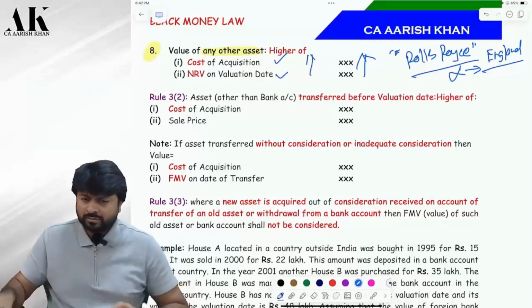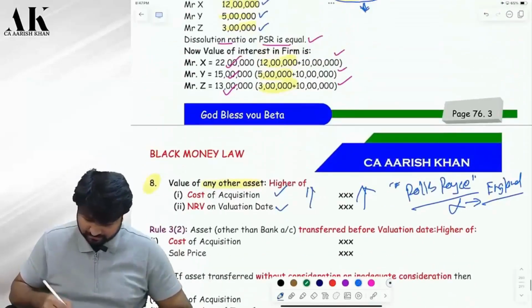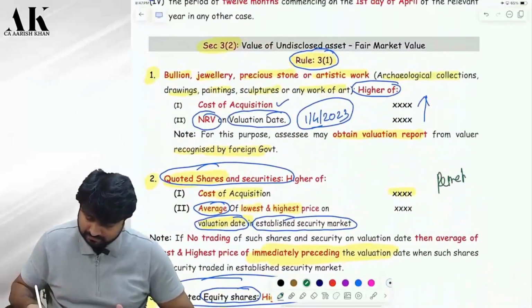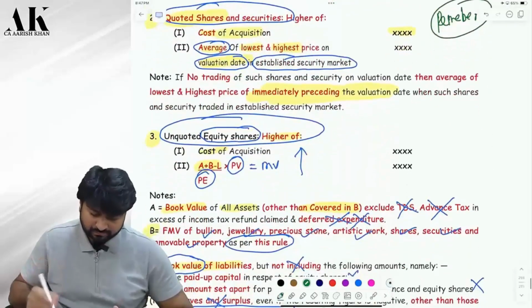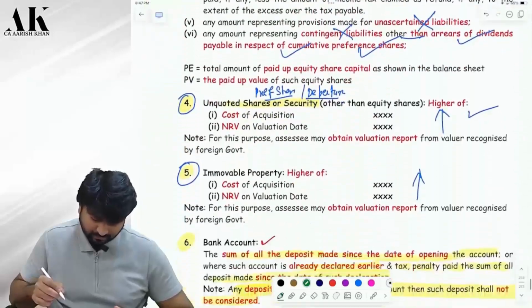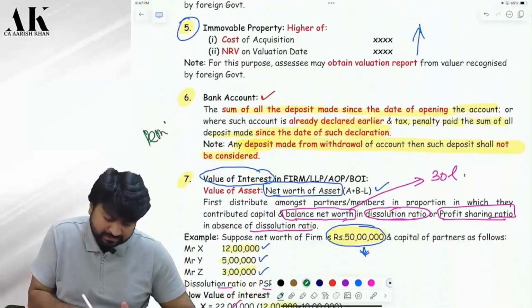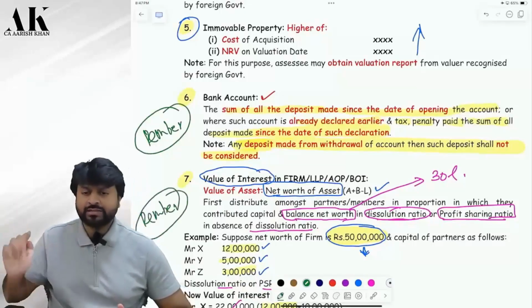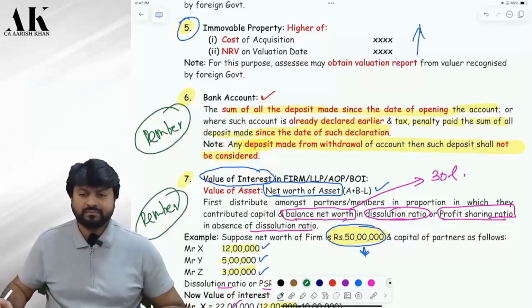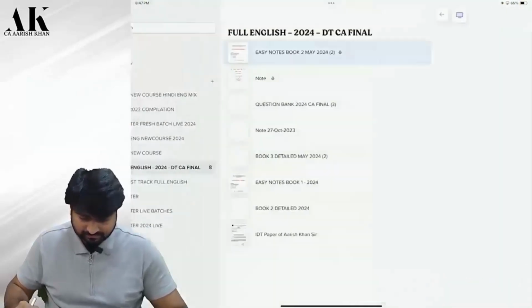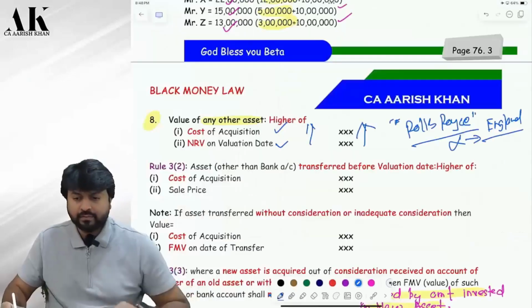Now see, what are you supposed to remember? Let me tell you. You are supposed to remember, mark this one, point number 2. You are supposed to remember point number 3, and point number 6, and point number 7. Rest of the 4 are same only. Is it clear till here?